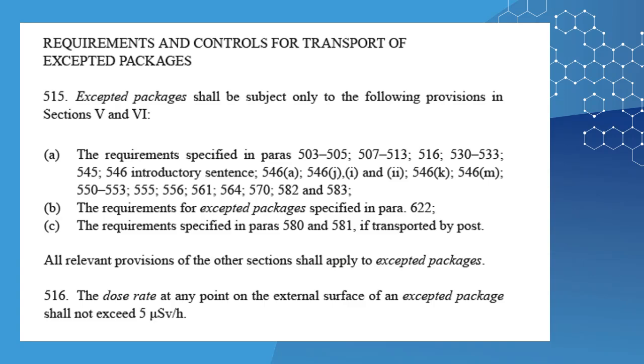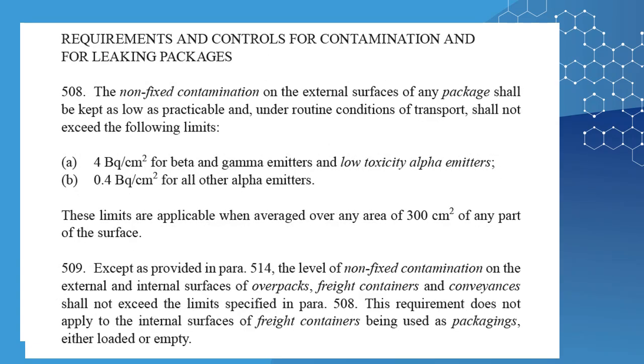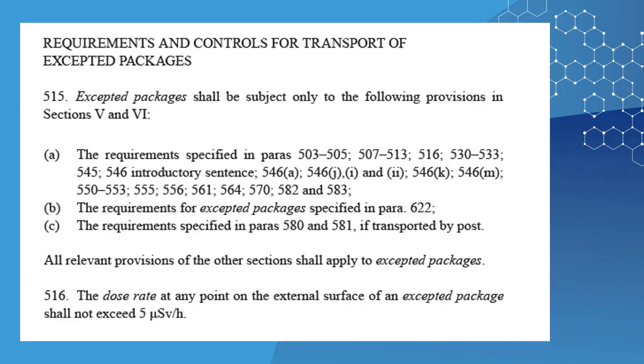Among these, we find paragraphs 507 to 513, which are the requirements and controls regarding contamination and leakage, including paragraph 509, which also applies to carriers, regarding the level of non-fixed contamination on the external and internal surfaces of the means of transport, in other words, the vehicle, which must not exceed the limits specified in paragraph 508, as well as paragraph 516 on the limit for the dose rate, paragraphs 530 to 533, and 545, which describe the requirements for marking, labeling, and placarding.